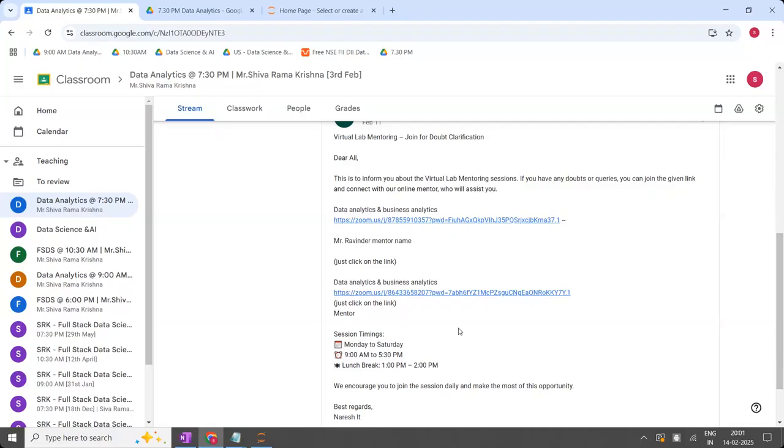Without seeing what mistake you have made previously, we can't tell exactly what mistake you have made in the code. So whenever there is a coding-related question, show the code and ask the question. If it is a theoretical question, there is no need to show the code. Ask directly, orally, and we'll answer orally. Are the points clear, guys? Online students will use these links to clarify their doubts. Offline students will clarify their doubts by attending the offline lab.